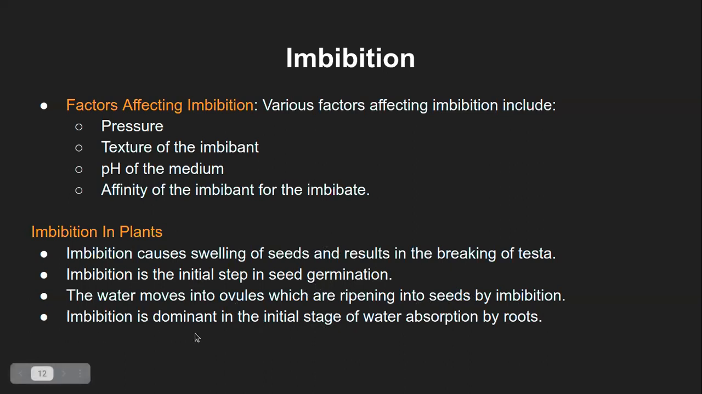And also, imbibition is dominant in the initial stage of water absorption by roots. So when the roots are present in the soil, obviously soil has some moisture content, and that particular plant's roots may not have much water content compared to the soil water level, and that way the water will be imbibed into the root hair structure, and that way the water will be pulled upward in the plant structure. So these are the general processes relevant to imbibition within the plants.